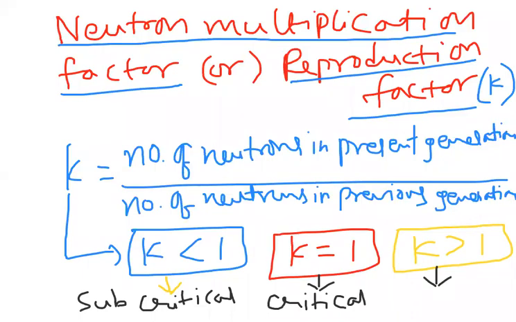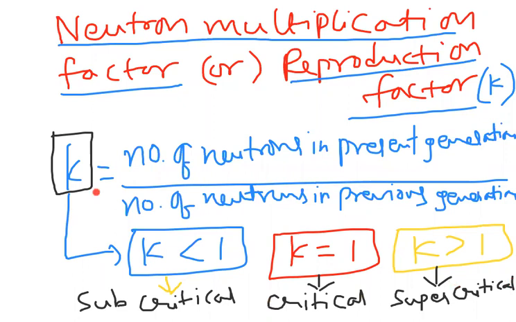K greater than 1, we call it as supercritical state. K greater than 1 is called supercritical. So we are discussing three conditions here. The first one is K less than 1. By observing the K values, suppose K is less than 1, we call the state as subcritical. K is equal to 1, we call it as critical state. K greater than 1, we call it as supercritical state.